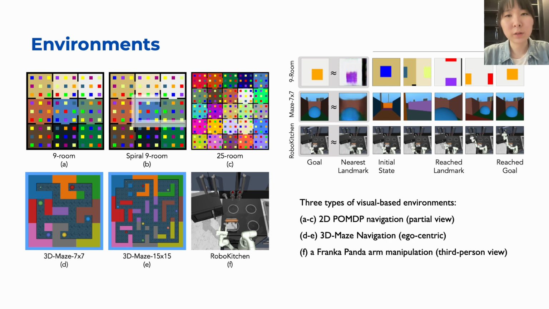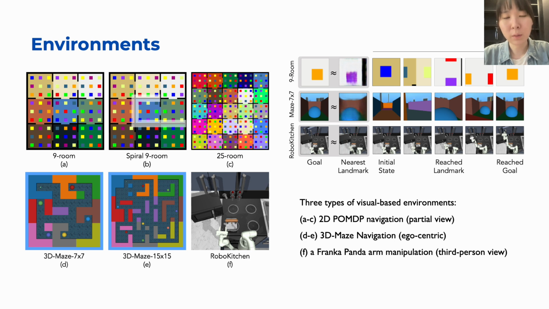Doctor Strategy works upon three different environments. First is Mini World, where the agent explores 9 or 25 rooms in 2D POMDP setting. Second is Memory Maze, where there are 7 by 7 and 15 by 15 size maps. Here, the agent is given an egocentric view, which increases the complexity since direction is also important.